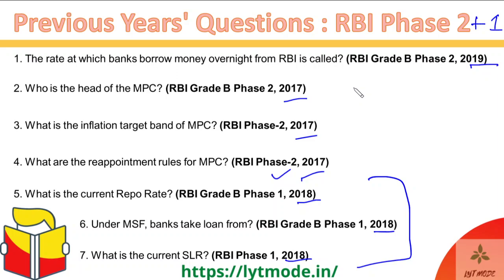And for those who have not been able to answer 6 or 7 questions, that is, they've been able to answer less than 6 questions, probably 4 or 5. If you are at 4 or 5, then your preparation is fine, but there's a fine tuning that still needs to be done. You still lag behind somewhere. I mean, you know the basics, but you are not able to either recall them properly, or you are not following the current affairs properly, or maybe you just need to brush up what you've read. So you are in a very, very crucial spot right now.